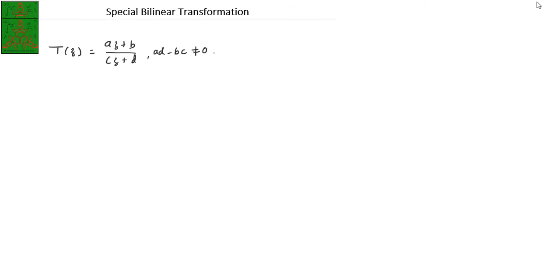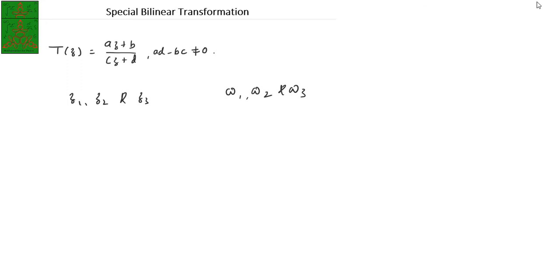In a previous video, we discussed that there exists a unique bilinear transformation which maps three distinct points z1, z2 and z3 in the extended z plane onto three distinct points w1, w2 and w3 in the extended w plane respectively.